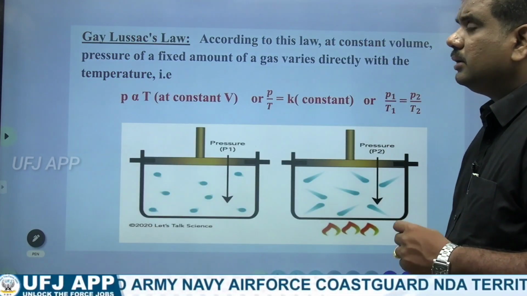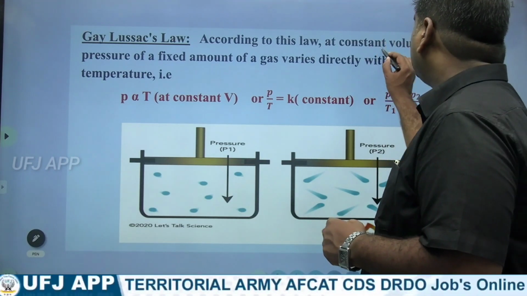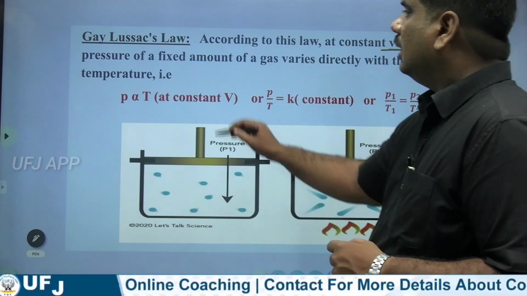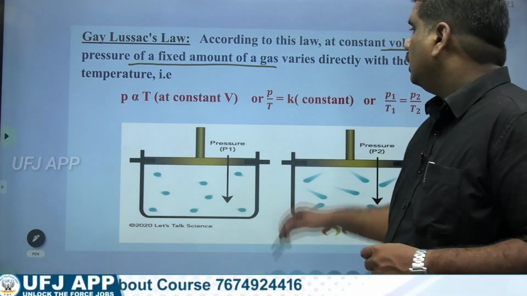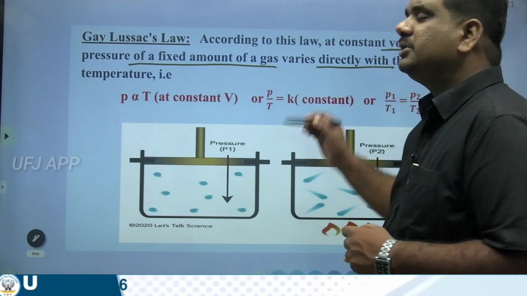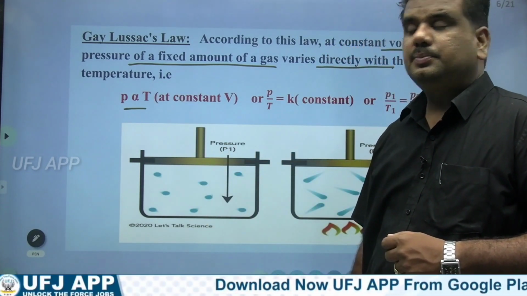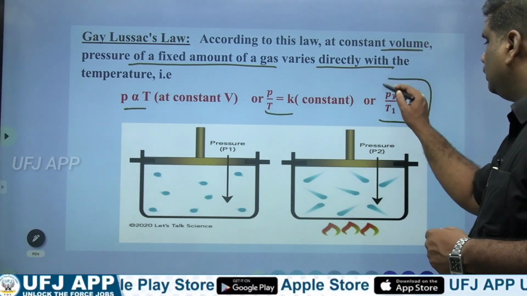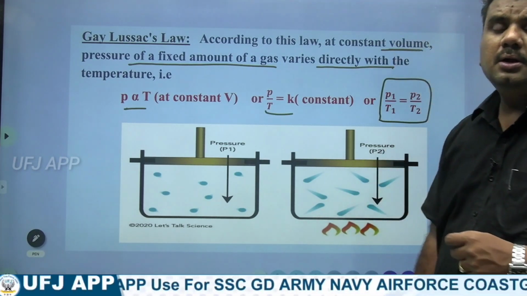Then, Gay-Lussac's law. According to this one, at constant volume, pressure of a fixed amount of gas varies directly with temperature. Pressure is directly proportional to temperature. P by T equal to constant, or else P1 by T1 equal to P2 by T2.